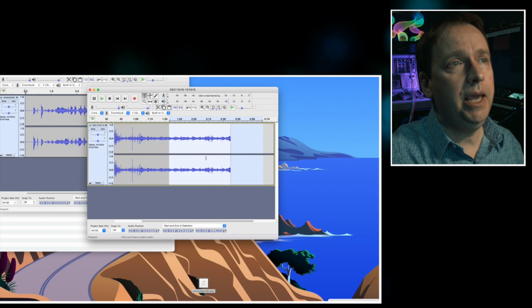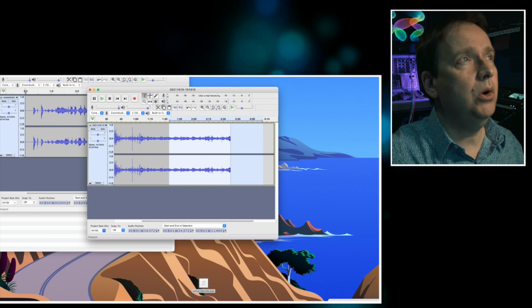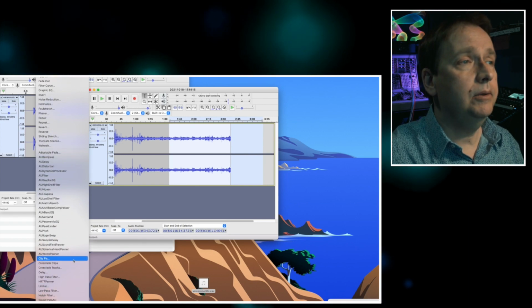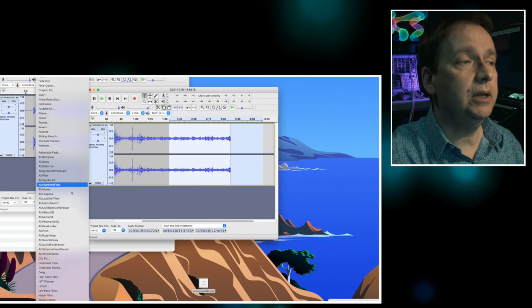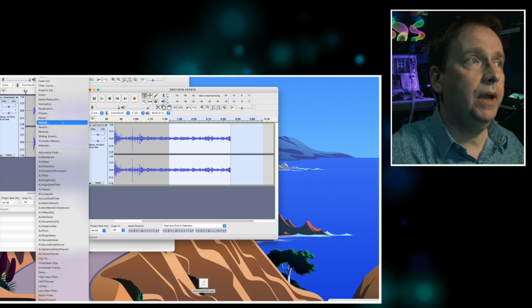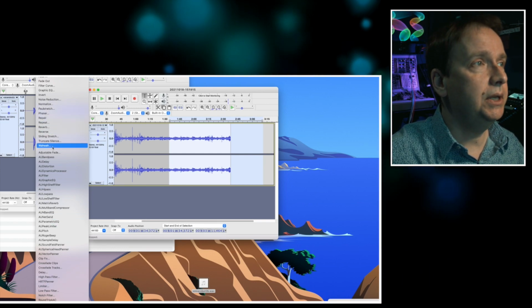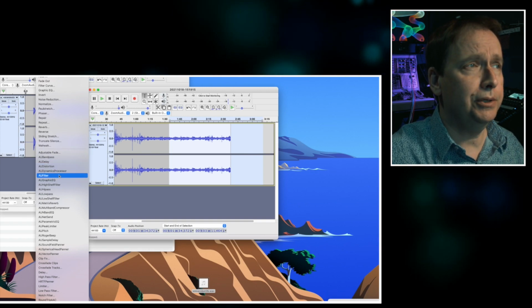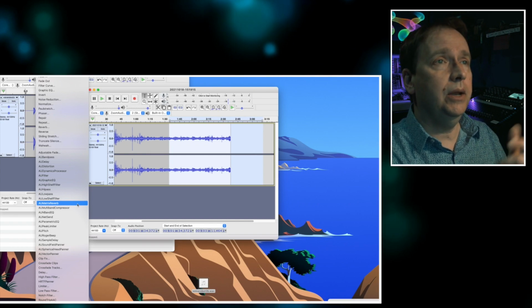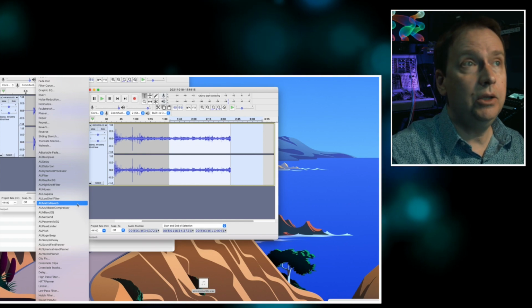If I want to adjust the gain or the level of this, I'm just going to go to my effect menu at the top, and I'll click on amplify. Students in our class, I encourage you to really experiment with all these sounds and different approaches. Some very cool effects if you want to do anything funky or interesting, like add a wah-wah effect or distortion or any kind of filter or processing. You can do a ton of stuff, again, with the freely available and easy to use Audacity.